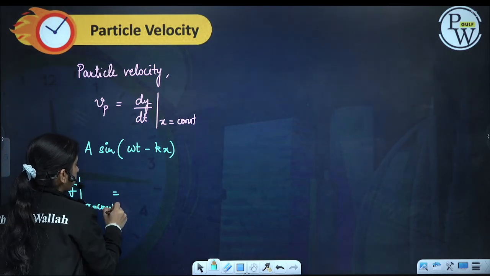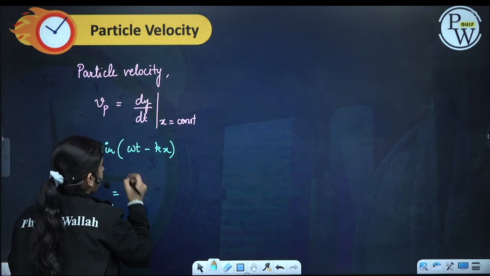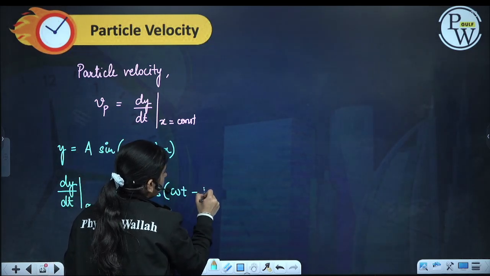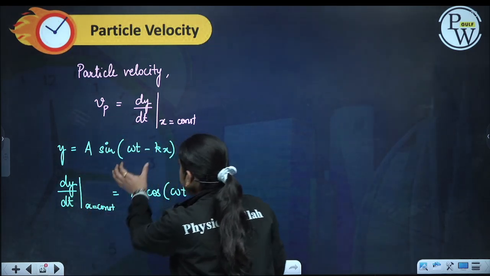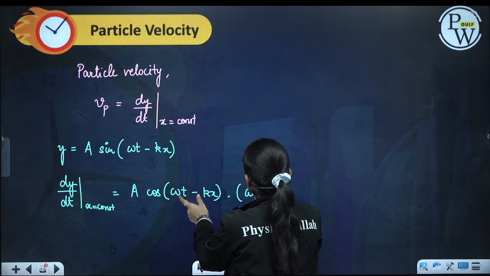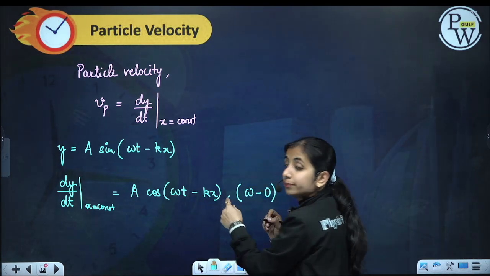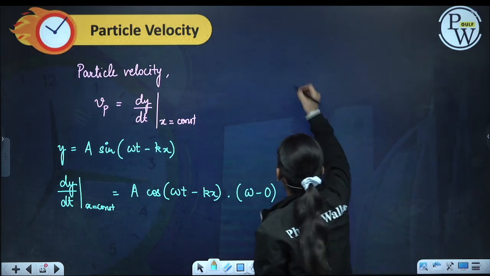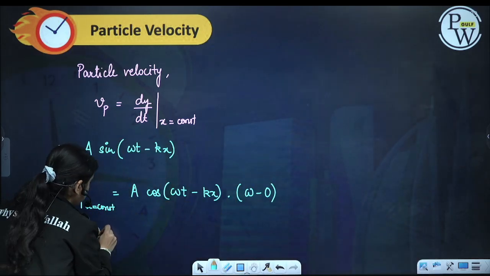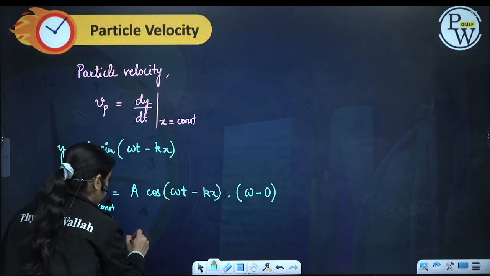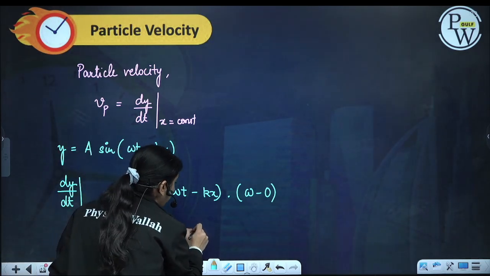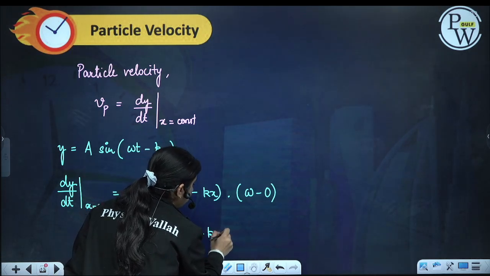What will we get? A will remain as it is. The differentiation of sine is cos of omega t minus kx. Further, differentiating with respect to time, the differentiation of omega t is omega and of kx is 0 because both are constant. So from here we get the particle's velocity Vp as A omega into cos of omega t minus kx.